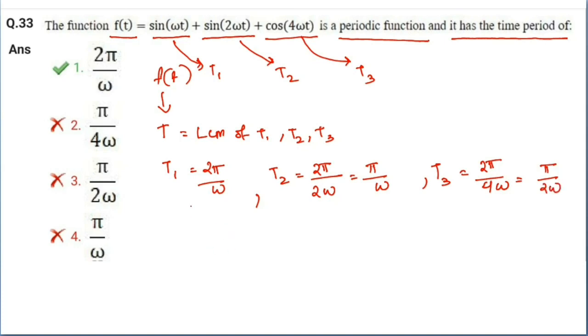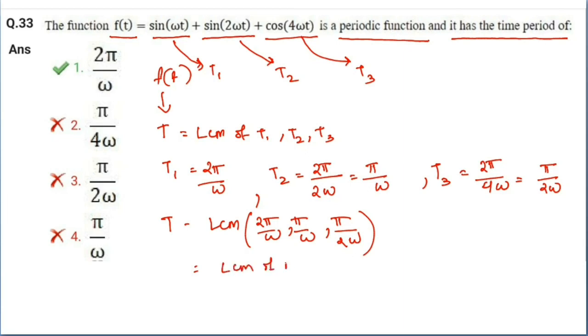Okay, now T is equal to LCM of 2 pi by omega, pi by omega, pi by 2 omega. If there are fractions, then the process of finding the LCM is: LCM of numerators and HCF of denominators we have to calculate.